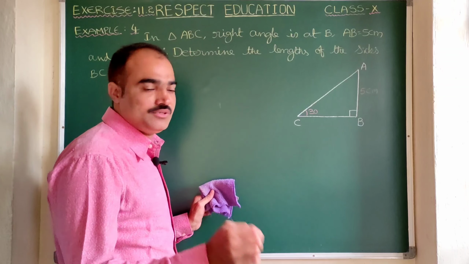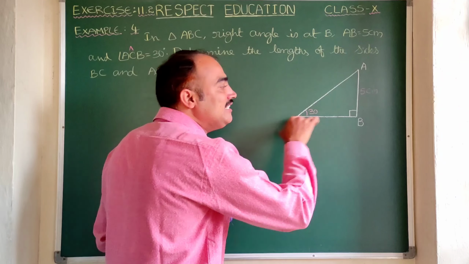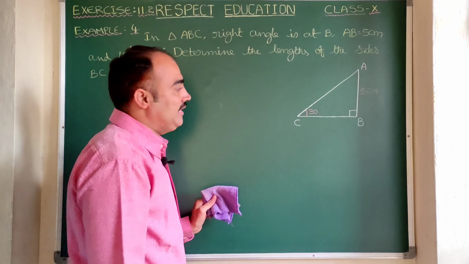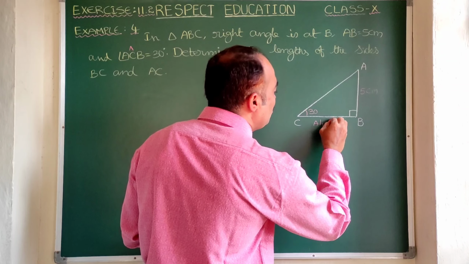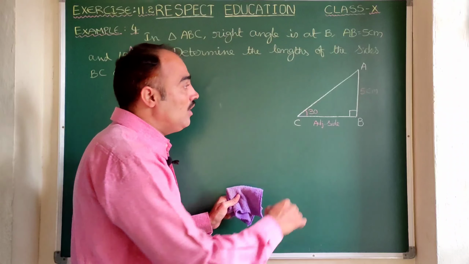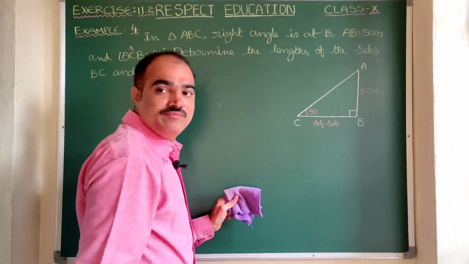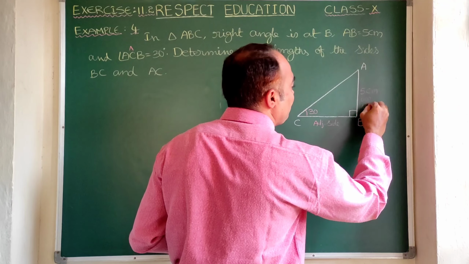Now let us see here, observe carefully. For 30 degrees, which side is BC? Adjacent side. So here let us write adjacent side to 30 degrees. For 30 degrees, what is this AB? Opposite side. So this is opposite side.